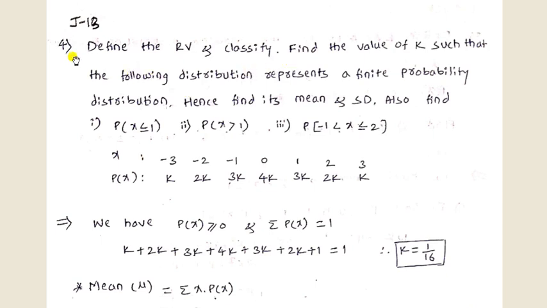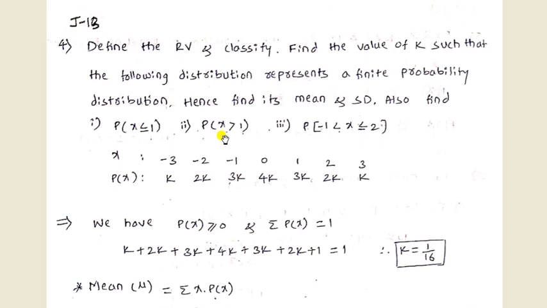Now by using the definitions of mean, variance and standard deviation, we will solve examples on these terms. First example, define the random variable and classify. Find the value of k such that the following distribution represents a finite probability distribution. Hence find its mean and standard deviation, and also find probability of x less than or equal to 1.